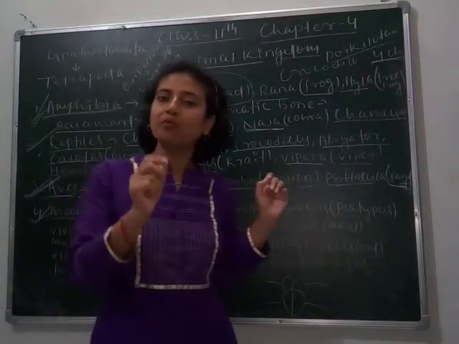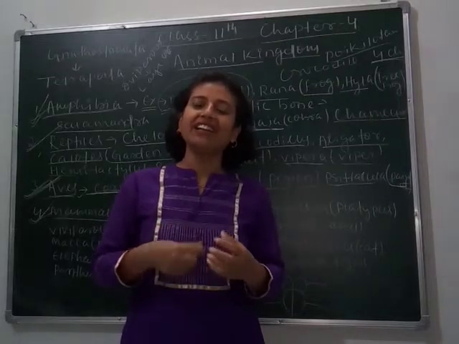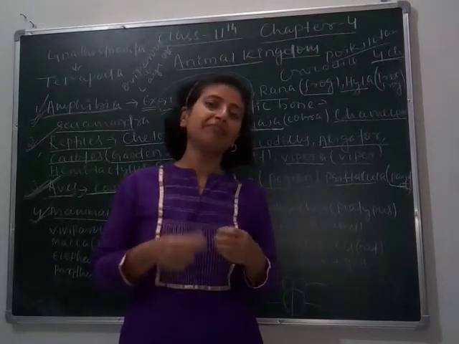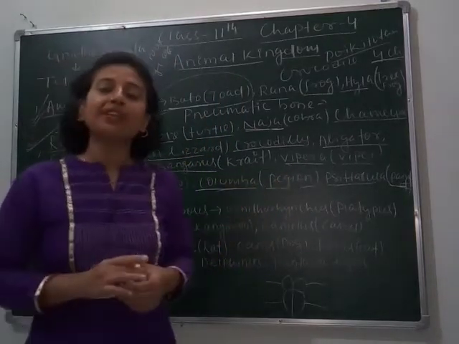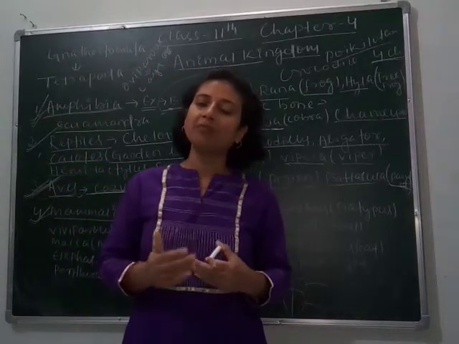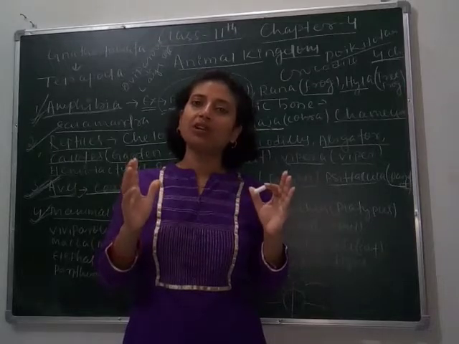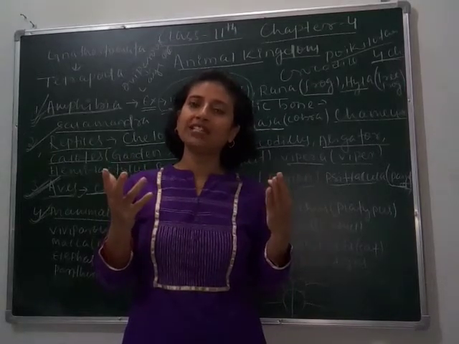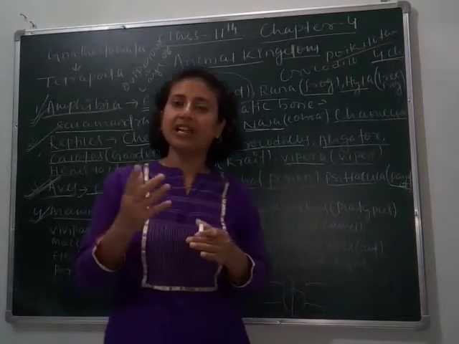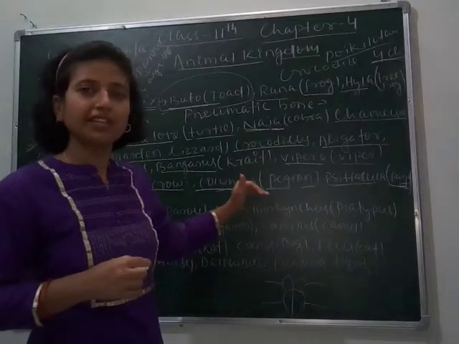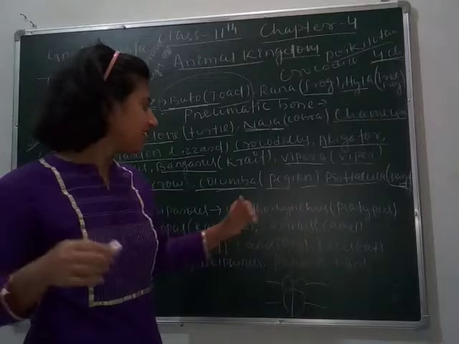Then their body possesses hair. This is also a very important character of mammals. Their body possesses hair in their life cycle, or at some time they bear hair on their body. This is the characteristic feature. Again, they have a four chambered heart. They are warm-blooded animals. They have four limbs. Some of them use the four limbs: the front two limbs used as hands, and the back two limbs used as legs in the case of human beings and chimpanzees also. But the majority of them use all four limbs for running and jumping, etc.